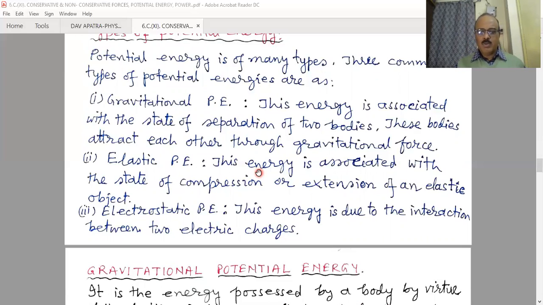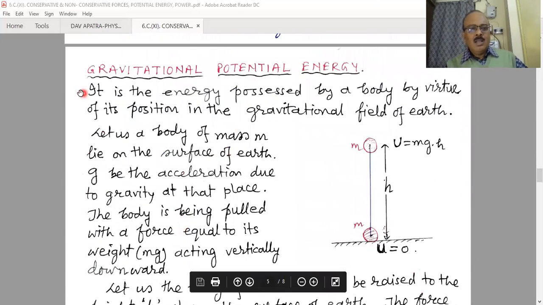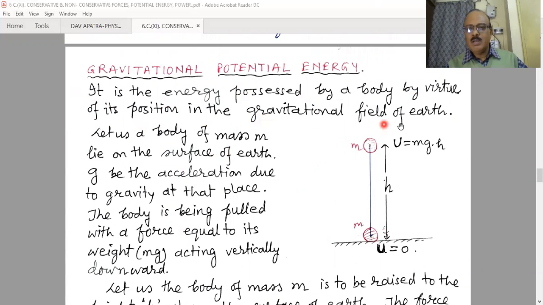Here, first of all, we will discuss gravitational potential energy. It is the energy possessed by a body by virtue of its position in the gravitational field of Earth. When we consider any type of potential energy, there must be a conservative force behind it. That means when any object is subjected to a conservative force field, it possesses energy. When it is subjected to a gravitational force, it possesses gravitational potential energy.